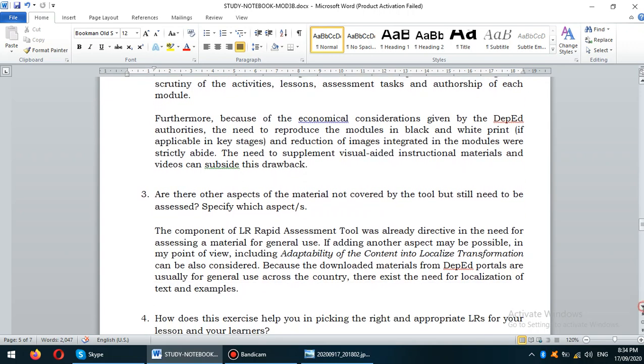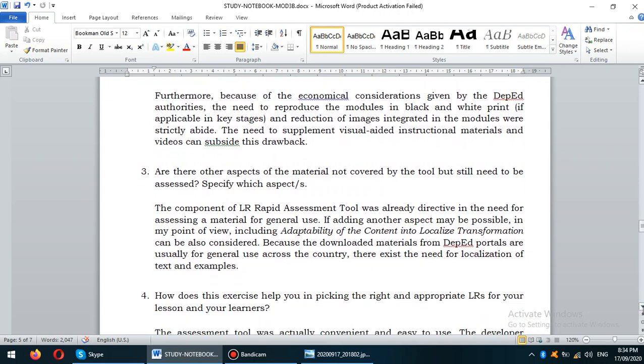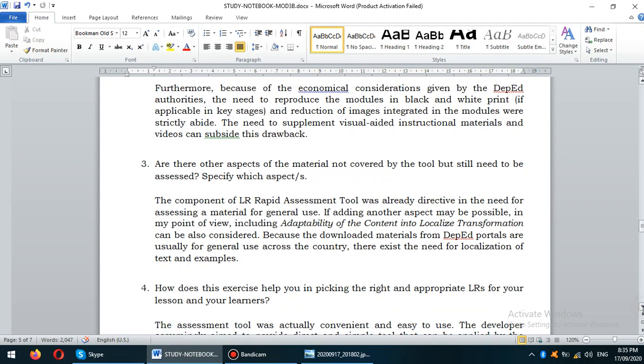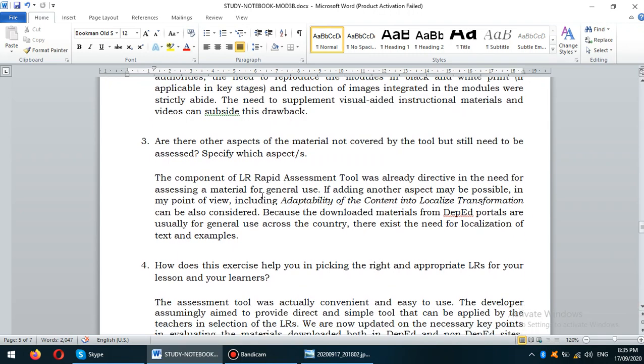Now, for number 3, are there aspects of the material not covered by the tool but still need to be assessed? Specify which aspect or aspects. You can give one. My answer here would be adaptability of the content into localized transformation. That would be another aspect that I would like to add.